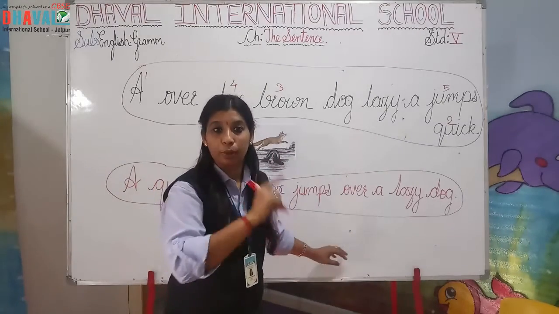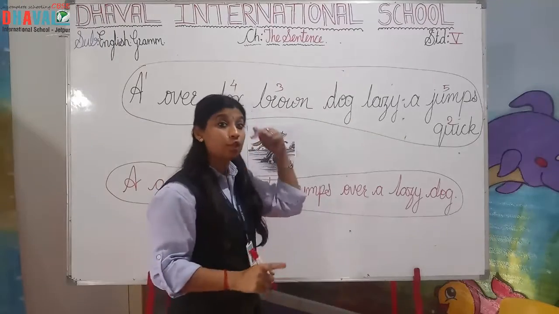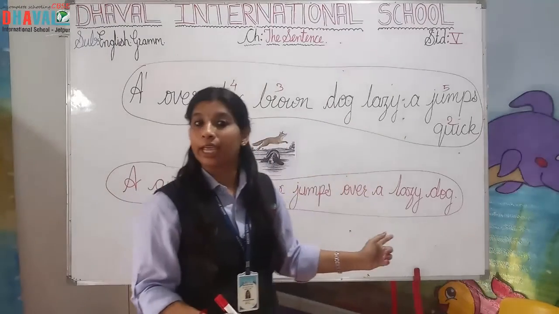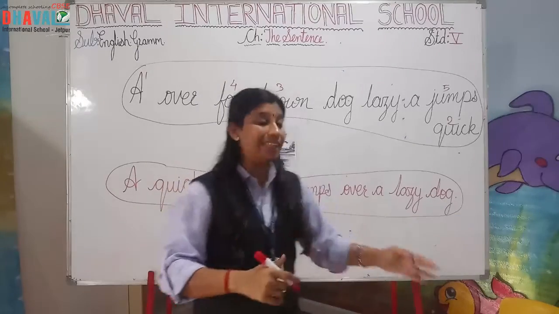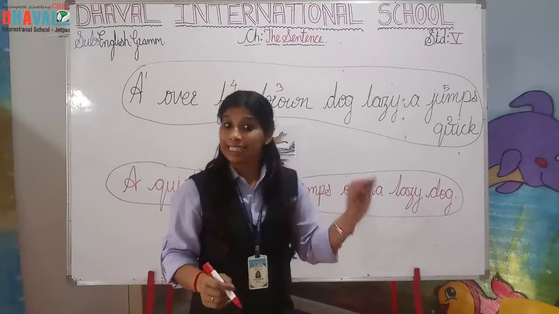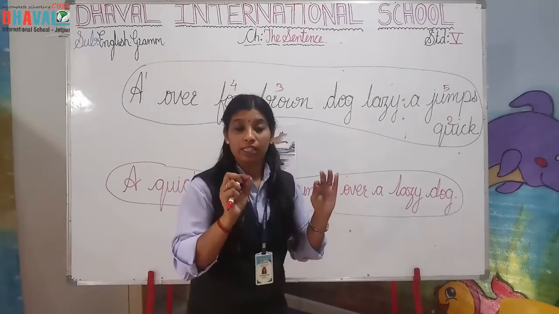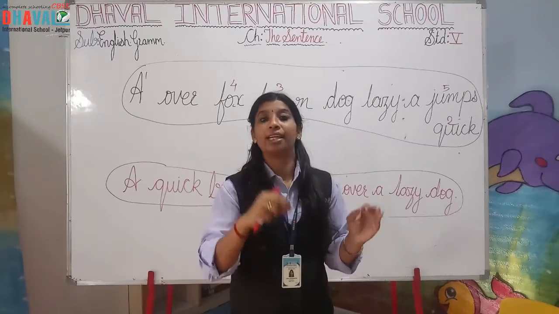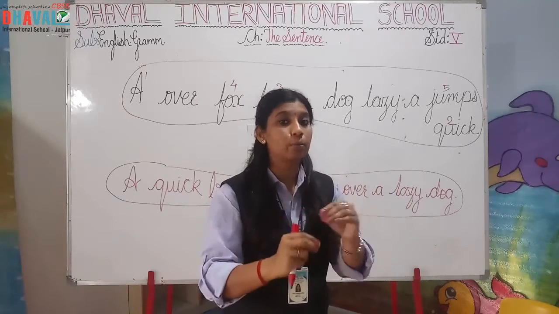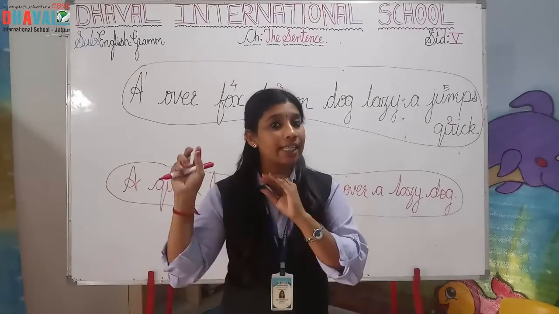Grammatical wise, it is properly arranged and it expresses thought. It is giving complete sense. So this is called a sentence. What is called a sentence? A group of words which make complete sense or expresses thought is called a sentence.